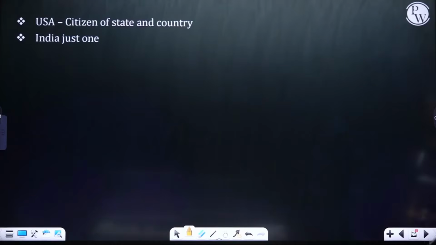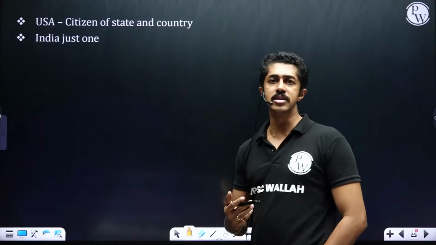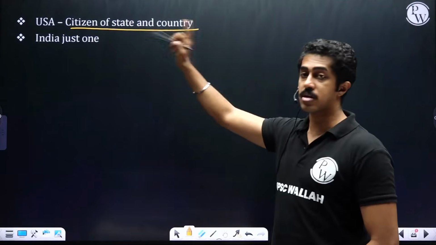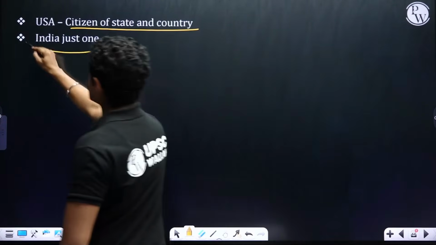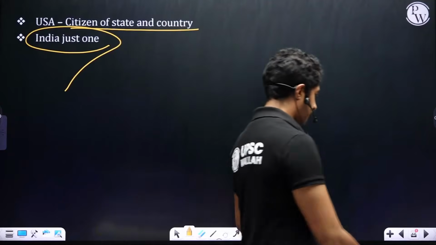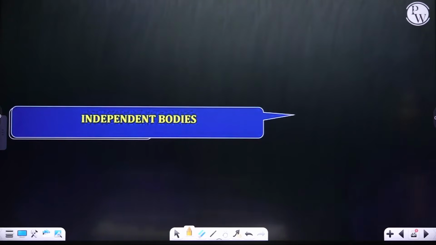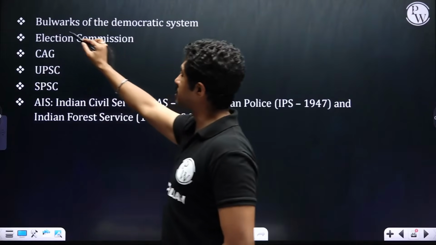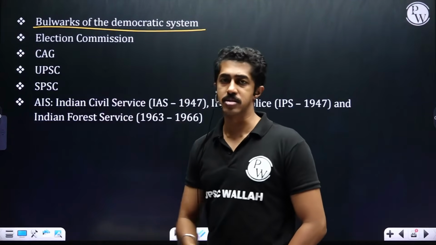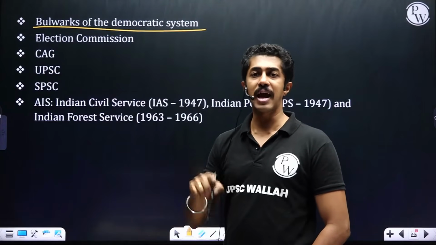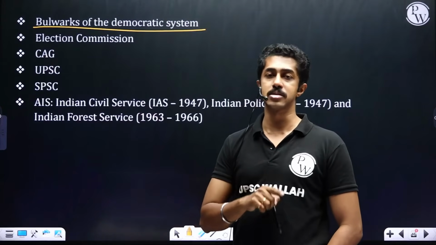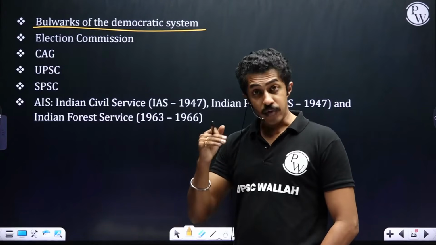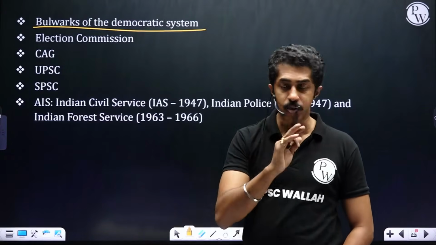Single citizenship. We don't have a separate citizenship for each and every state. In USA, if you see, you are a citizen of a state as well as of a country. Whereas here it is what? Just one. Clear? Then independent bodies. When you talk about independent bodies, these are known as the bulwarks of the democratic system. You have Election Commission, you have CAG, you have UPSC, you have SPSC. These are all independent constitutional bodies, which we will be taking up in detail in the subsequent chapters.